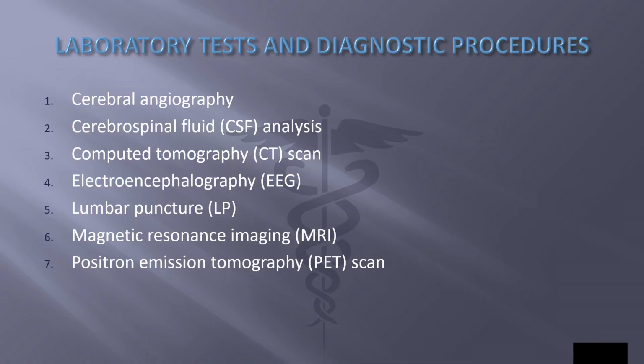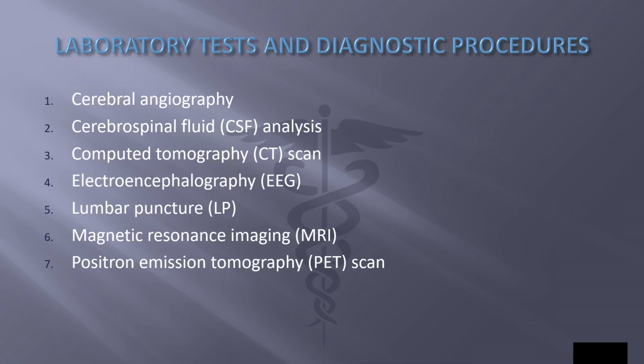Computed tomography, CT scan, cross-sectional X-ray images of the brain and spinal cord with and without contrast. Electroencephalography, or EEG, recording of the electrical activity within the brain. A lumbar puncture, LP, introduction of hollow needle into a space surrounding the spinal cord to withdraw cerebrospinal fluid, CSF, for analysis. Pressure of CSF is measured and contrast may be injected for imaging, myelography, also known as a spinal tap.